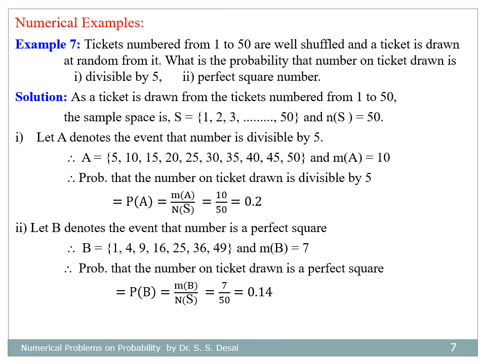Now for second bit, let B denote the event that number is a perfect square. So there are 7 numbers between 1 and 50, that are 1, 4, 9, 16, 25, 36 and 49, which are perfect squares. And so the number of favorable cases to have a number which is perfect square equal to 7, and therefore the probability that the number on ticket drawn is perfect square is equal to 7 divided by 50, that is